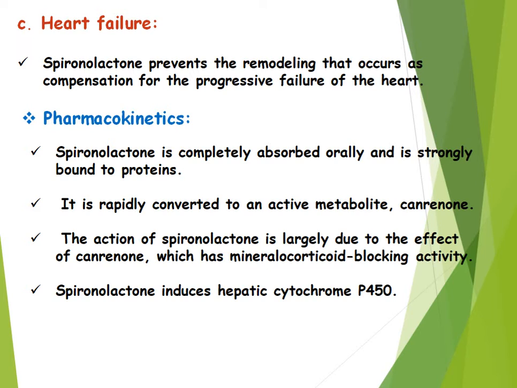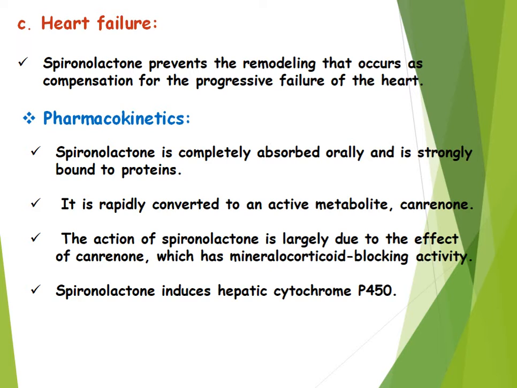Again, in heart failure, spironolactone prevents the remodeling that occurs as compensation for the progressive failure of the heart. It is also useful for nephrotic syndrome. Next is the pharmacokinetics. Spironolactone is completely absorbed orally and is strongly bound to protein.